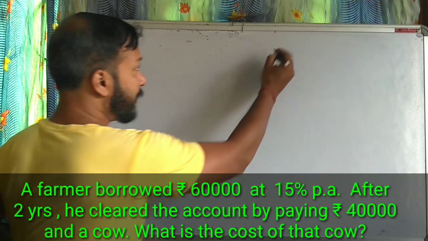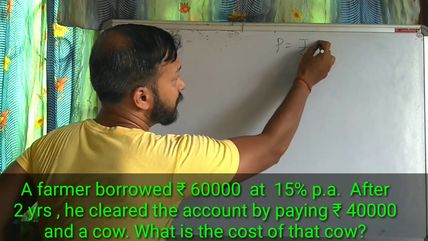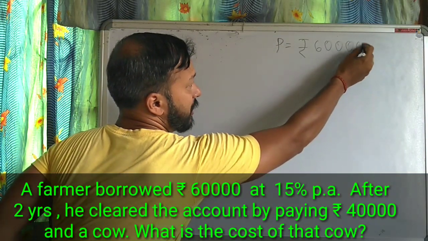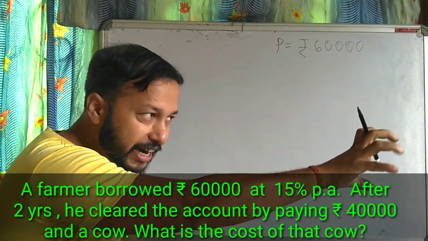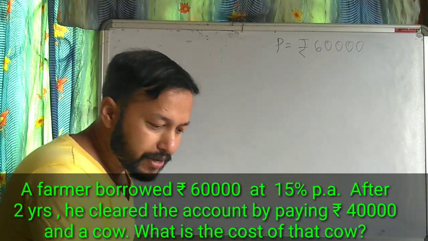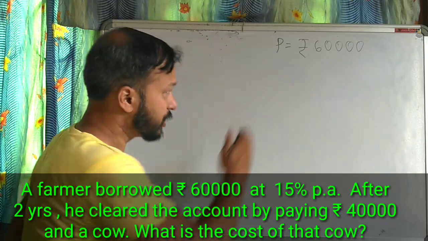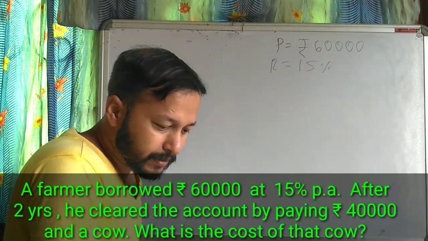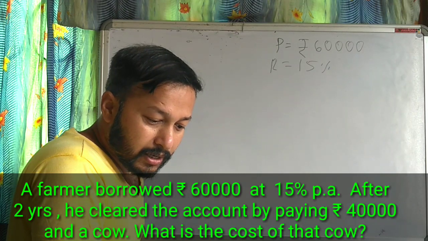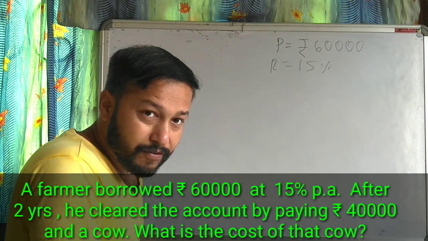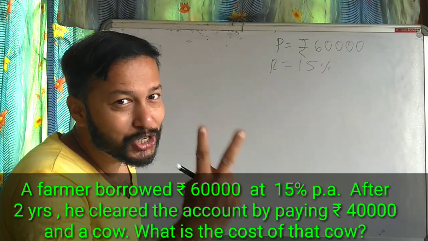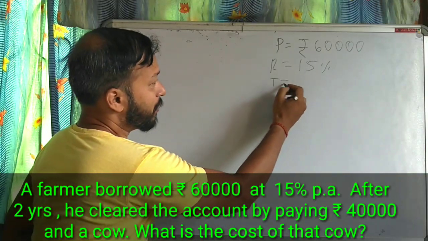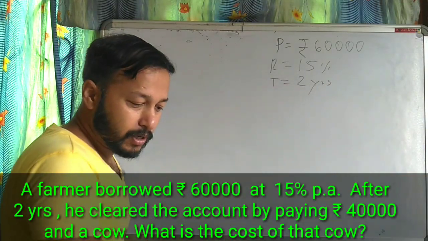So my principal equals rupees 60,000. That is the money he is getting from somewhere with the interest of 15%. So R equals 15%. Fine. Now at the end of 2 years, that is, time equals 2 years.